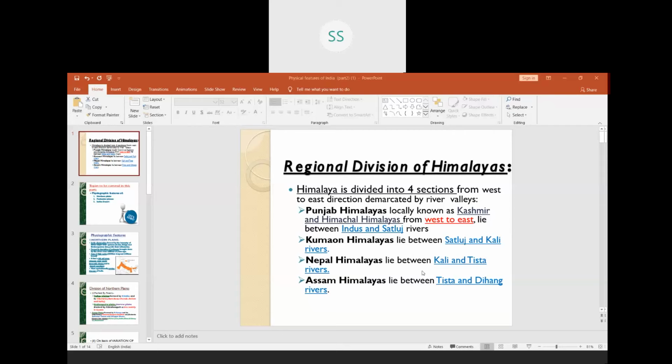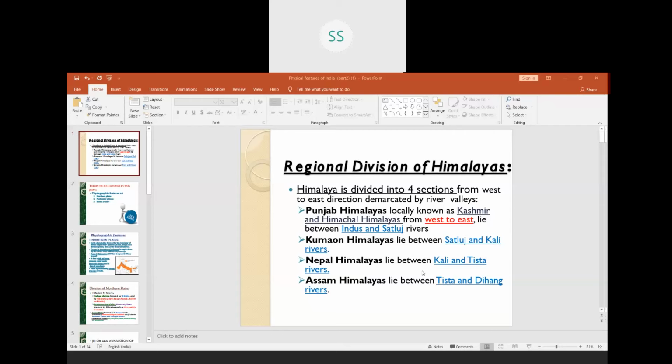Third, Nepal Himalayas, that is from the river Kali and Tista. Kali river, I have told you, it flows through Uttar Pradesh, and Tista river, it flows through Sikkim. It flows through Sikkim and then enters into Bangladesh and then the sea. So from river Kali to Tista, the Himalayas which are there, they are called as Nepal Himalayas.